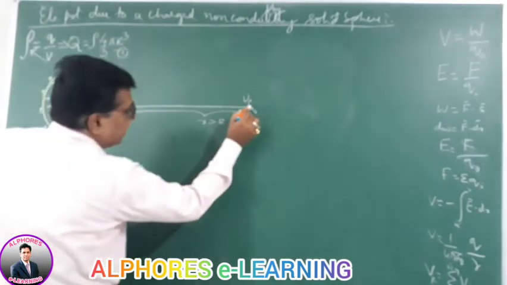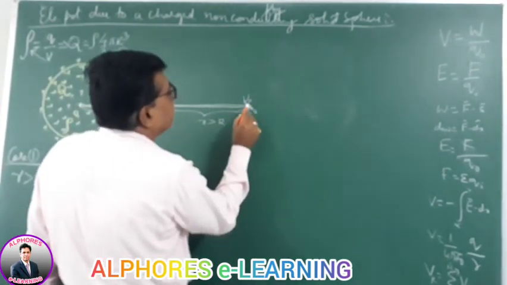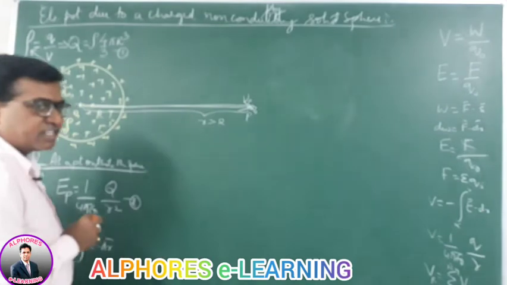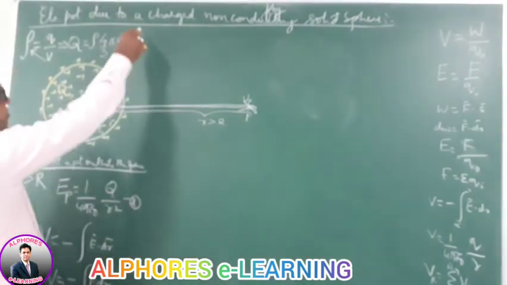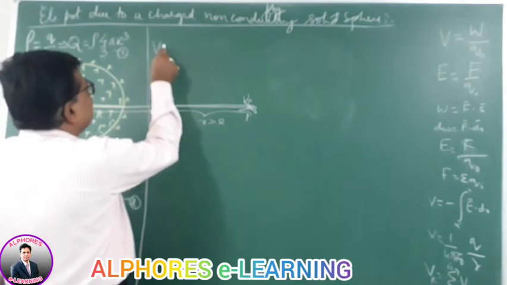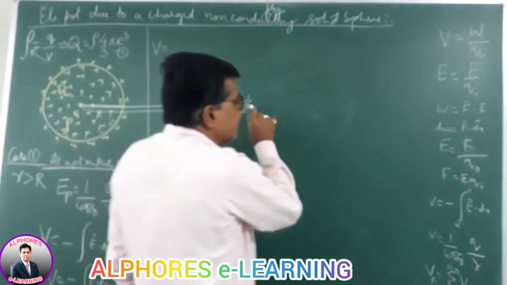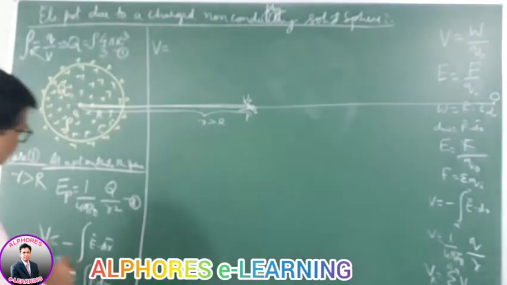Right? So electric field here, this being a positive charge, the direction of the electric field is outward. For a small displacement in the same direction, this is the potential difference dV. So E dot dr. So V I can write as minus integral E dr because both are in the same direction. So potential at that point. Now this is with a consideration that the potential at infinity is 0.